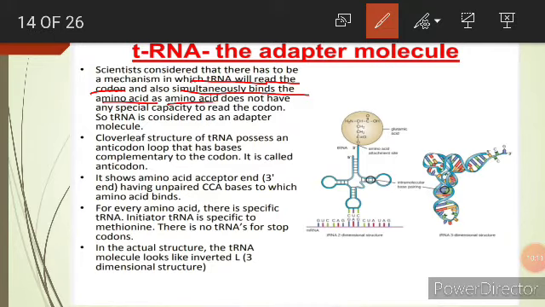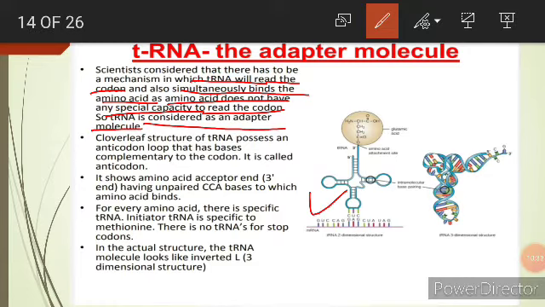Amino acids don't have any special capacity to read the codon. So tRNA, which has the ability to read the codon and bind the amino acid, is considered the adapter molecule.